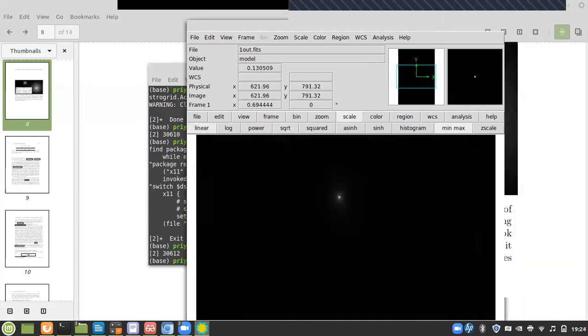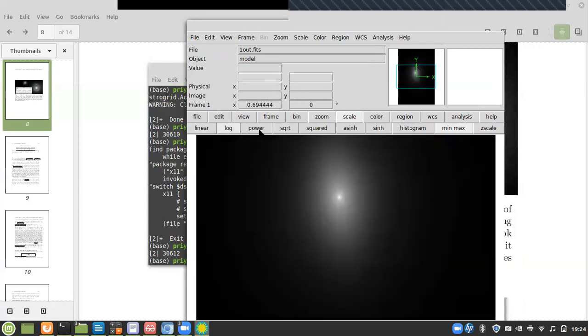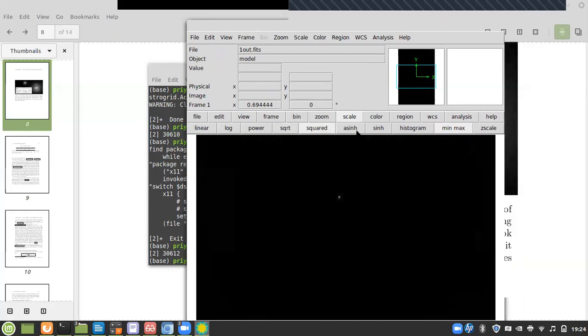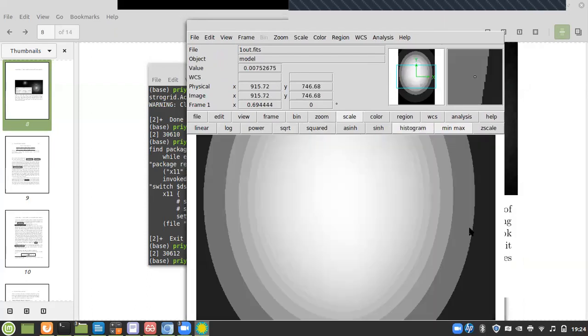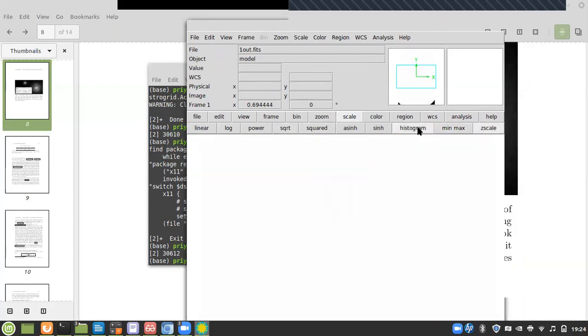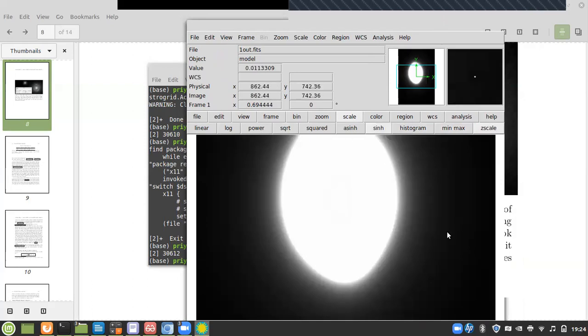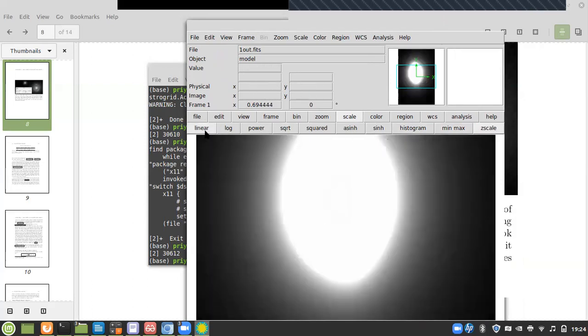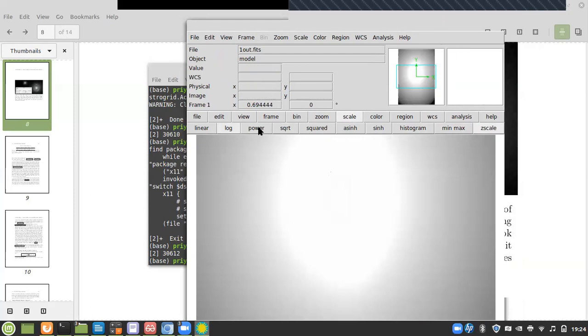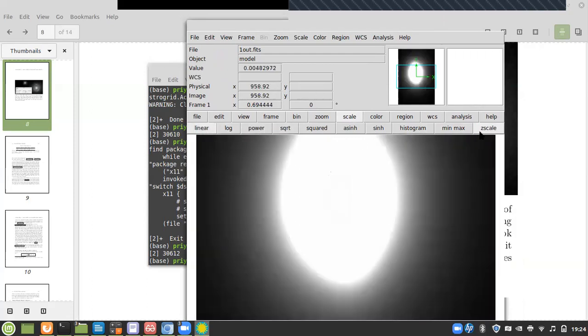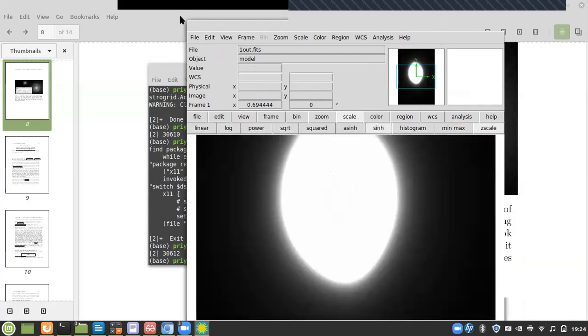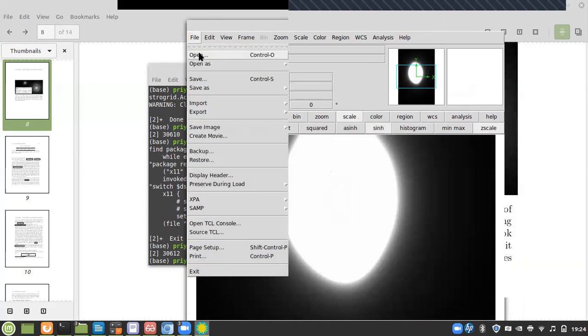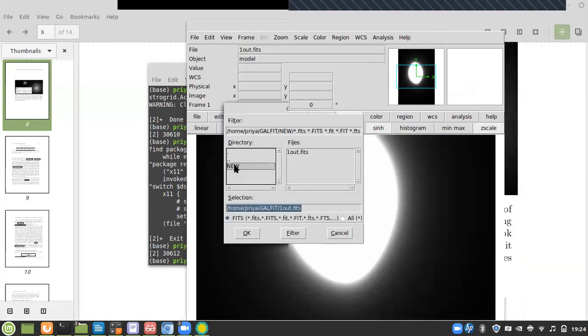Now look at this galaxy. If I had to measure the radius of the galaxy, you really won't know how to do it. But see, if I play with this, I played log, this is power, square root, squared. Now you see histogram. This is what histogram does, right? Yes, ma'am. If I do linear, you'll see this. If I do log, you'll see this. So if you adjust accordingly, this is a model galaxy, so that's why it's coming like this. This is a Galfit model.